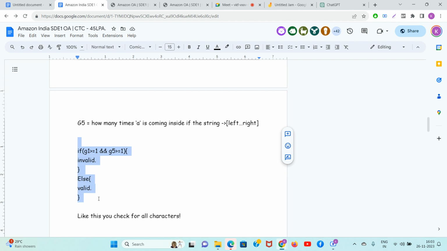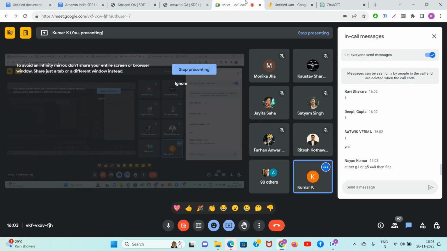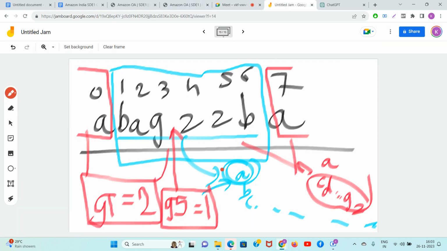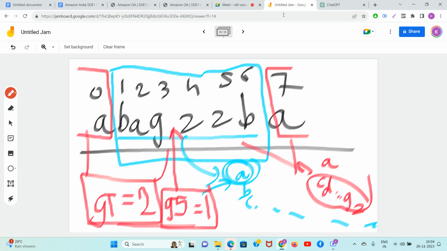So you did this. Now guys, Satvik, use your brain and tell me, is checking only A enough, or should C, D, G and Z also be checked? Use your brain and say it in the chat. So after checking A, I will check the validity of everything. I will check if all the characters are valid or not. All the characters should be valid with that largest chunk. They should either come outside or inside, not at both the places simultaneously. Clear, guys?